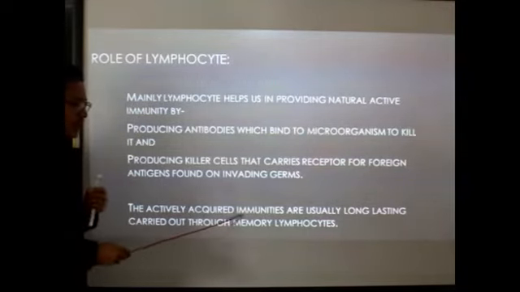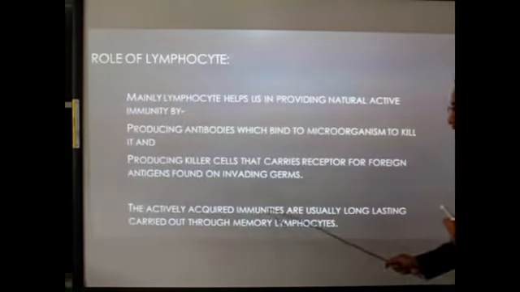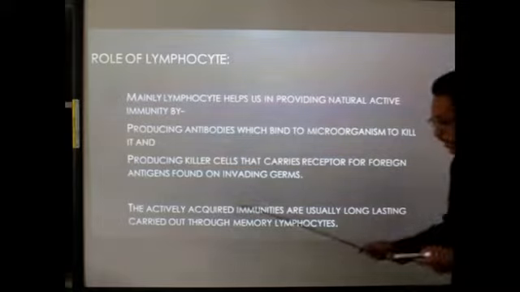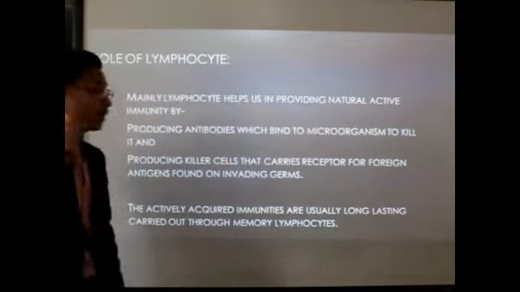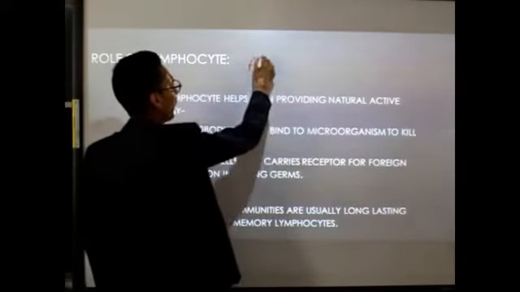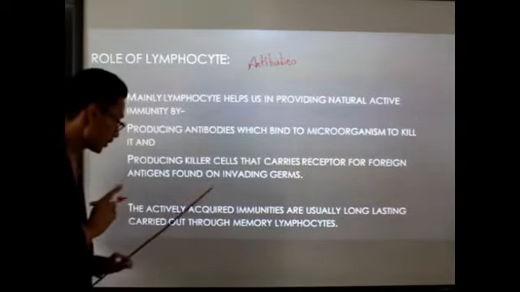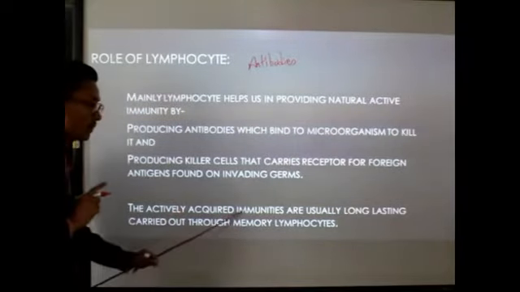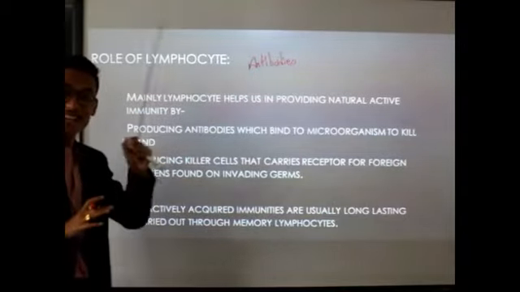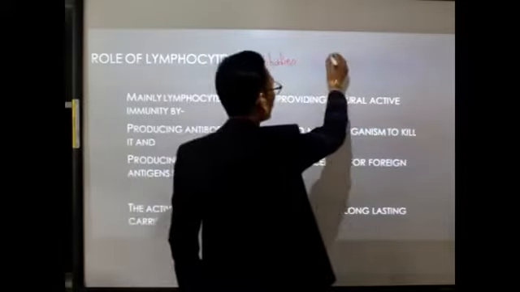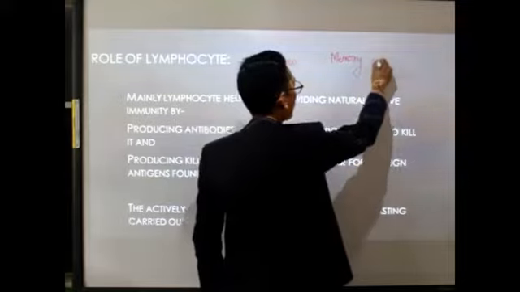The actively acquired immunities are usually long lasting. Why do the actively acquired immunities last long? Because in actively acquired immunity, listen carefully, our body will not only produce the antibody, but at the same time, it will also produce memory cells.